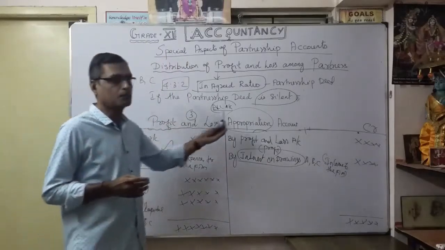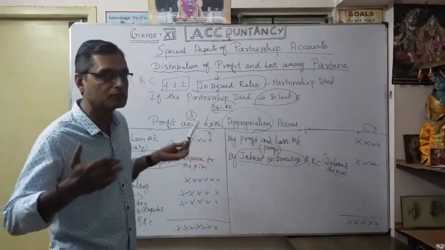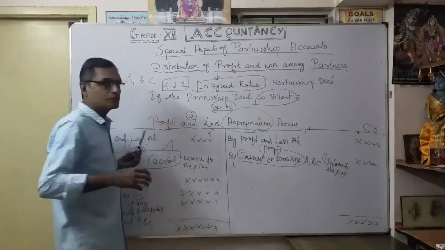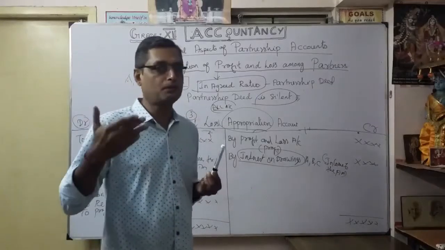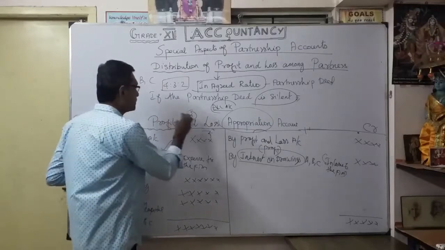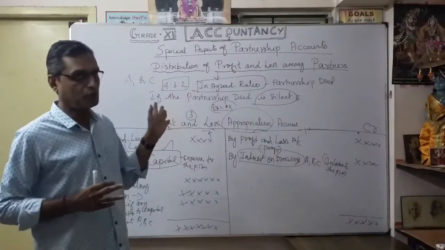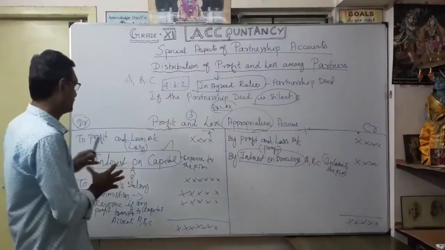Once you have prepared your profit and loss account, thereafter, before going to preparation of the balance sheet, a partnership is supposed to prepare the profit and loss appropriation account. That is the mandate. So don't go directly to the balance sheet. That's the format.